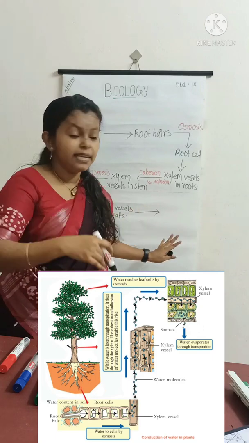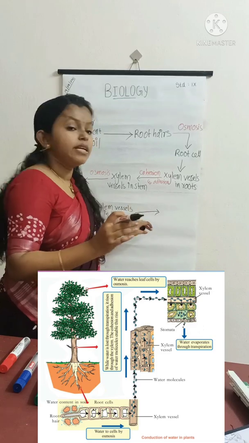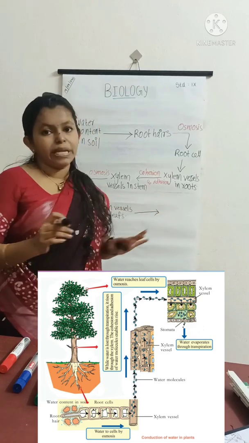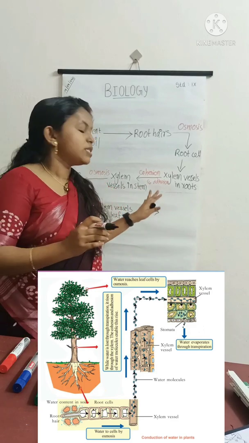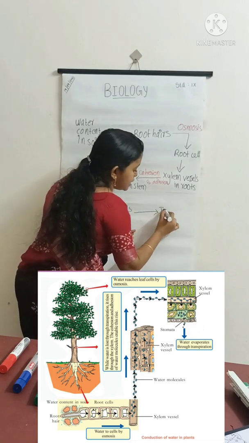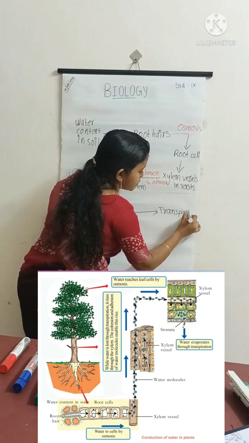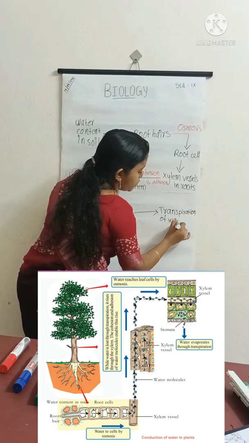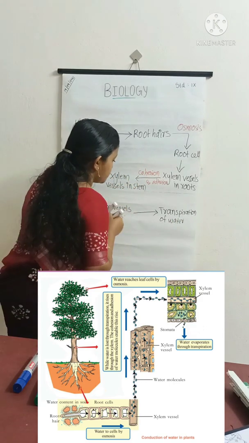From here, the water is lost through stomata due to evaporation, by a process called transpiration. So, transpiration of water takes place through stomata.